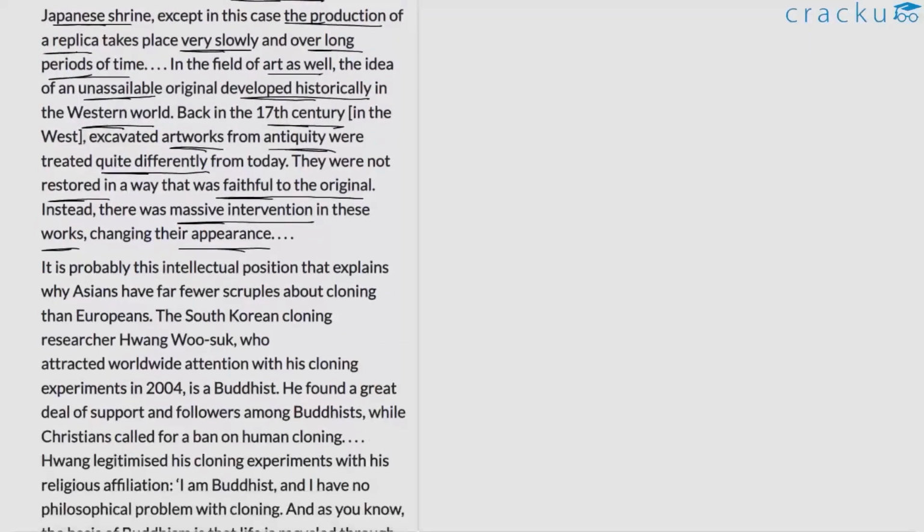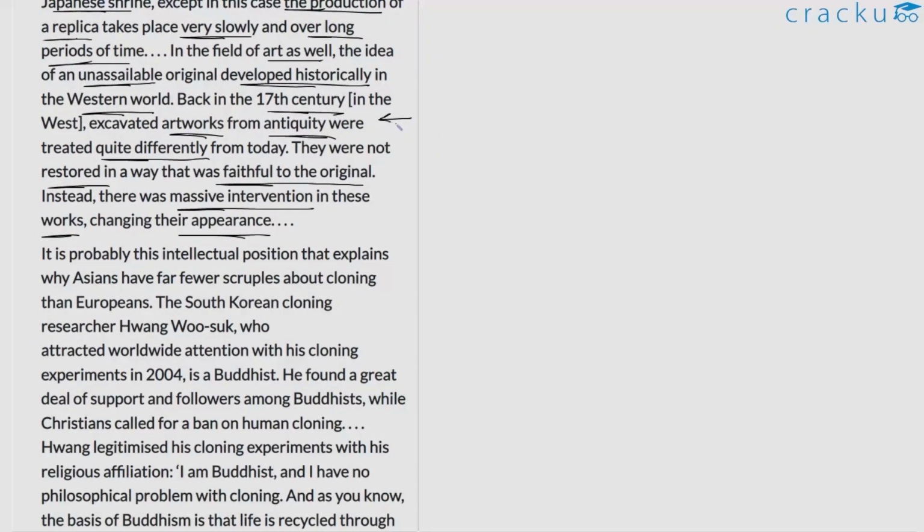Let us read further. The author also talks about one specific idea here in the second part of this paragraph that we just read. The author says that this idea of unassailable original might perhaps be new because up until the 17th century, the way in which Westerners treated artworks was quite different. So in a way, the author says that they were seldom true to the original. The author is just trying to highlight that people during this particular period in the Western world, let's say during the 17th century, had a different perspective of what would qualify as an original or an imitation.